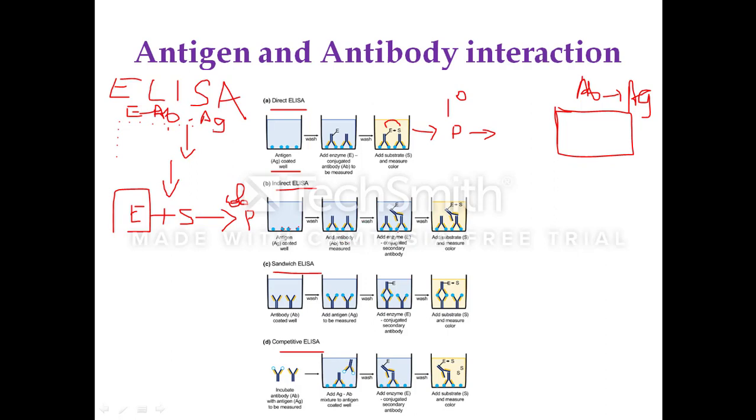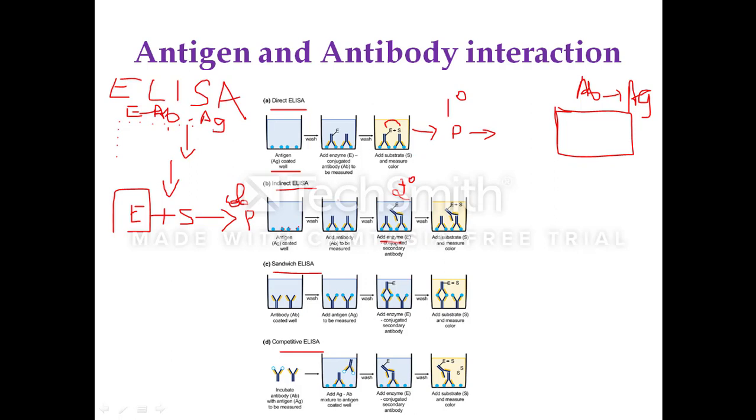Then it will be washed to remove the unbound antibody. After that, the antigen antibody complex will be detected by using another antibody called the secondary antibody.